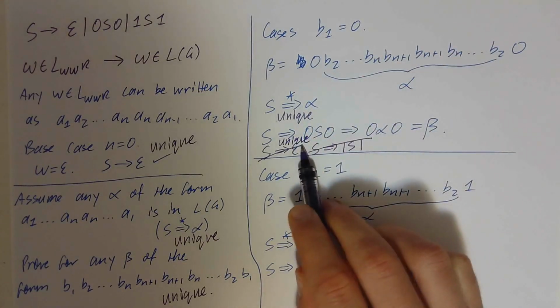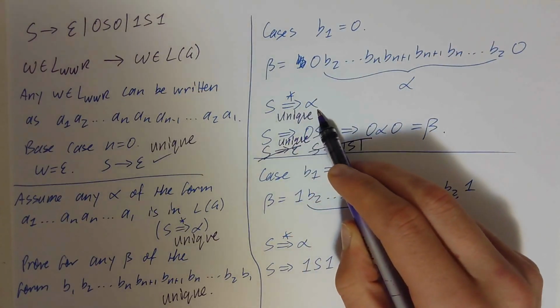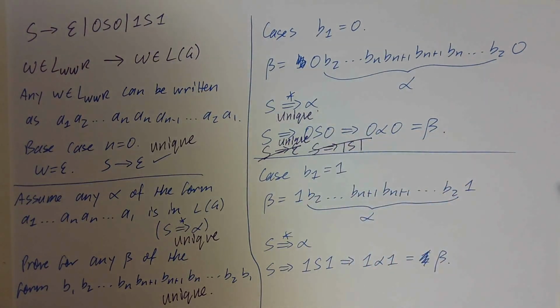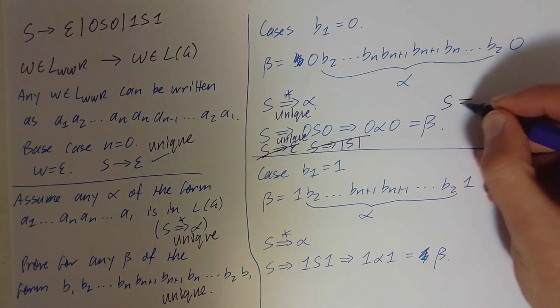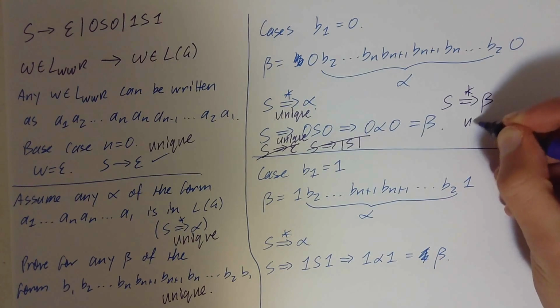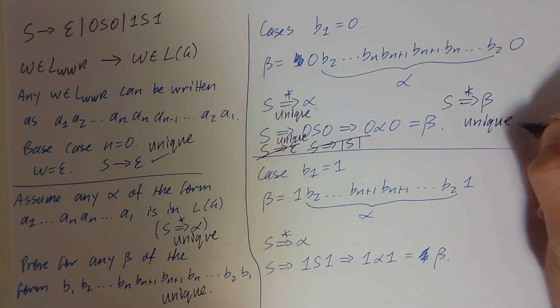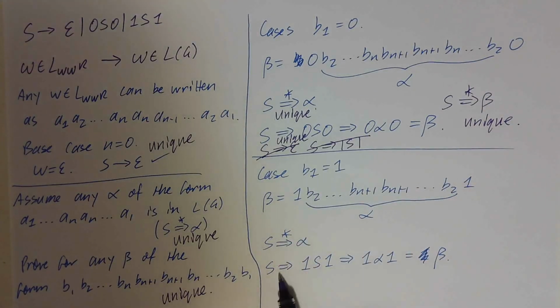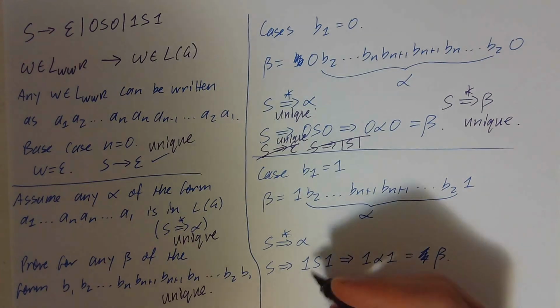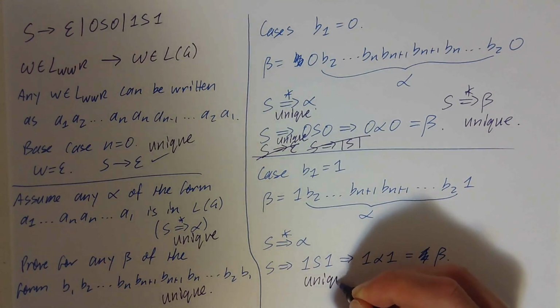And then by my inductive hypothesis, this is unique. And if I glue together two derivations, the derivation that I get is also unique. So that means the derivation from S to beta is unique. And then for the case where b1 is 1, it's exactly the same argument. If you tried to put a 0 in the front, it fails. So this derivation here is also unique.